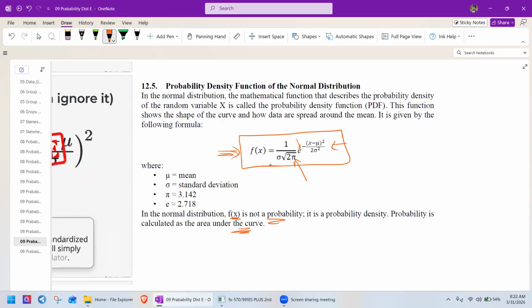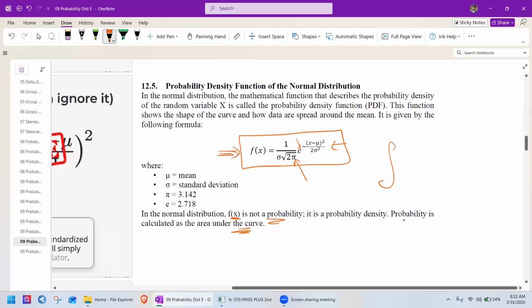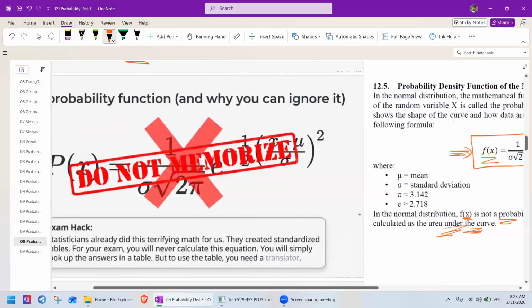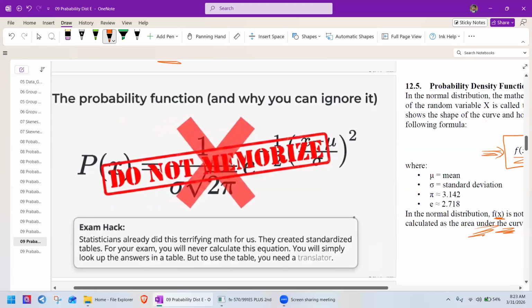To find the probability, we have to find out the area under the curve. The normal distribution f(x) is not the probability. It's a probability density function. Keep that in mind.